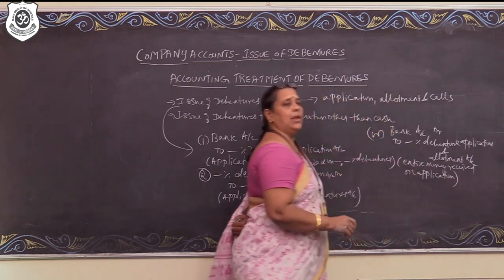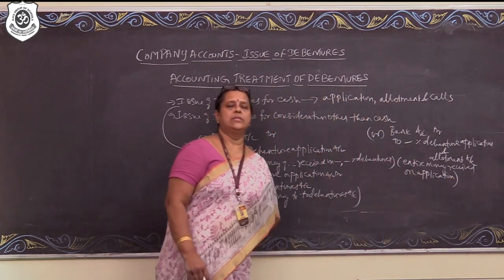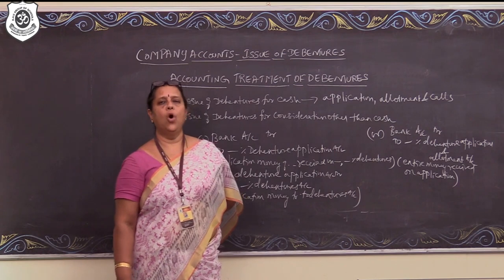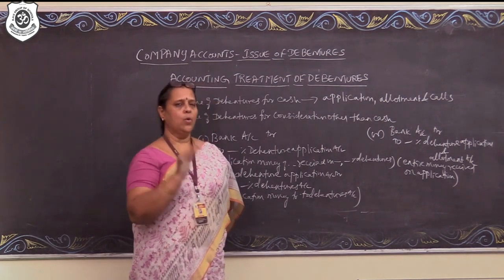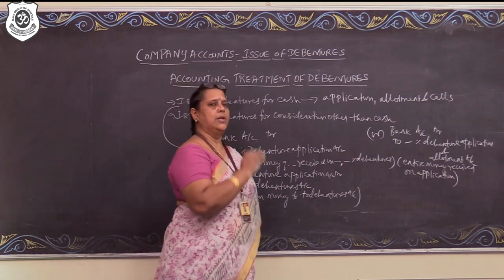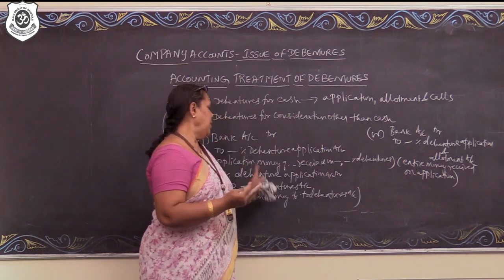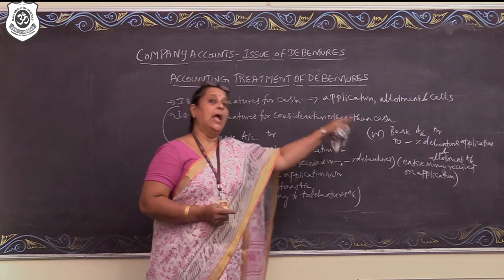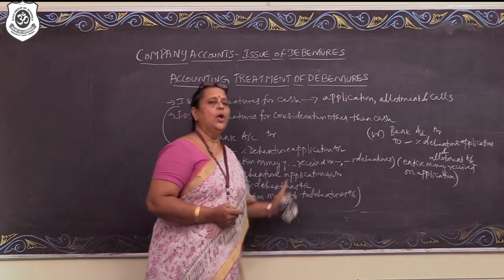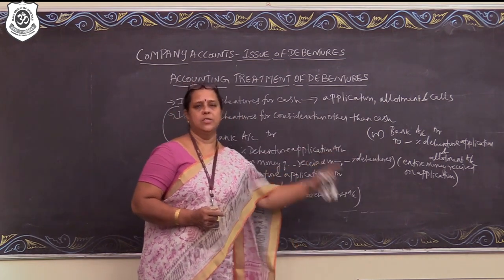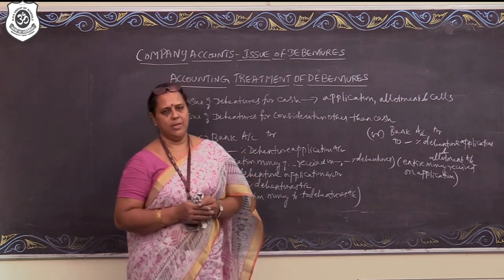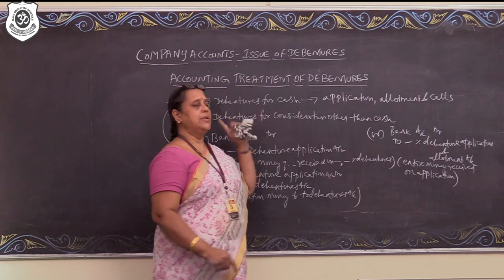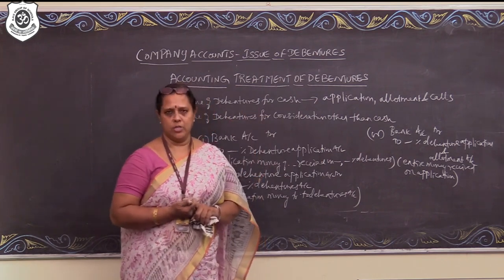One entry will do: bank account debit to -% debenture application and allotment account. The second entry will be -% debenture application and allotment account debit to -% debentures account. So the whole amount will be received along with application. This is when the debentures are issued for cash.